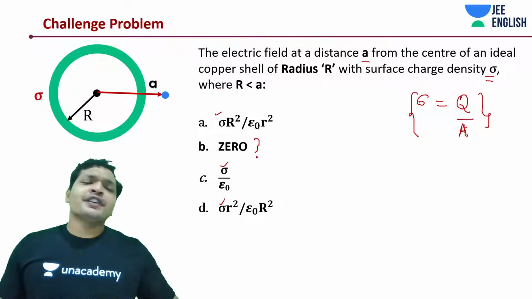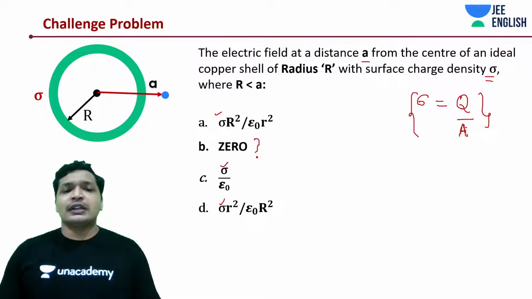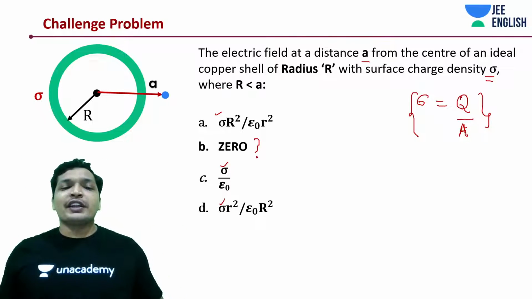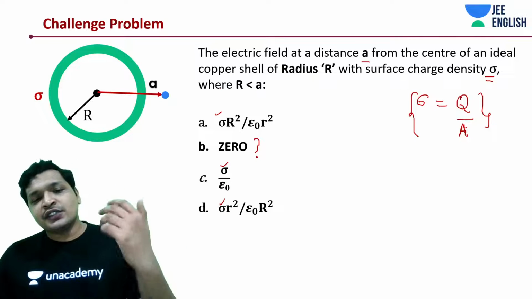What kind of Gaussian surface will you take for this kind of thing? The similar one to the earlier one. Earlier one we didn't worry about much. We said anyway there is no charge enclosed. Whatever kind of Gaussian surface you take, it will be 0.